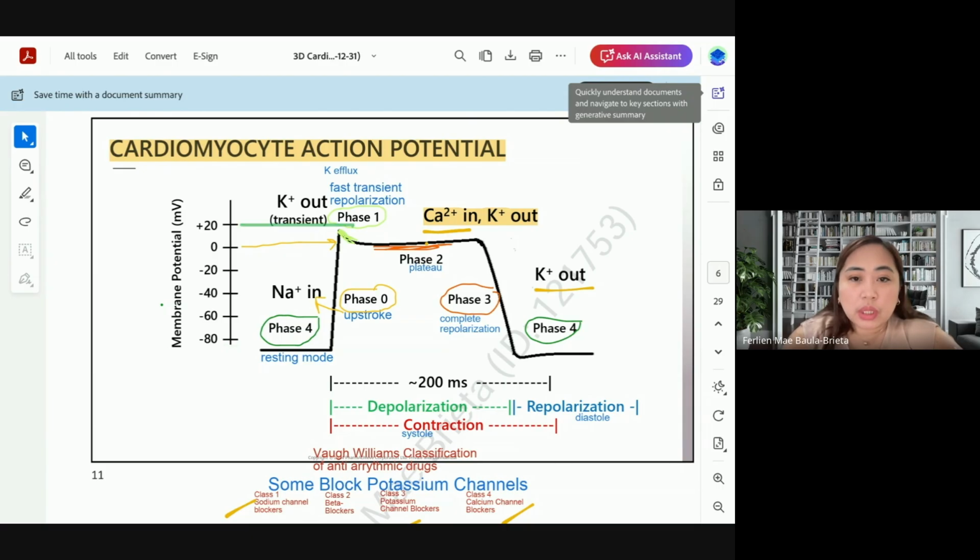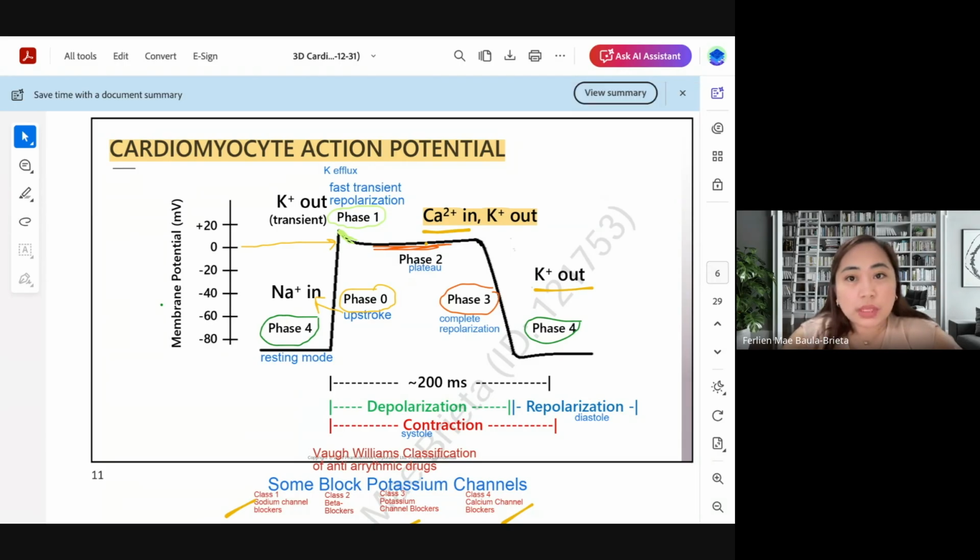Okay. So during that transition of sodium in and potassium out, there is fast transient repolarization. So repolarization, what is repolarization again? Contraction or relaxation? What did Sir say earlier? Repolarization is, let's go back.